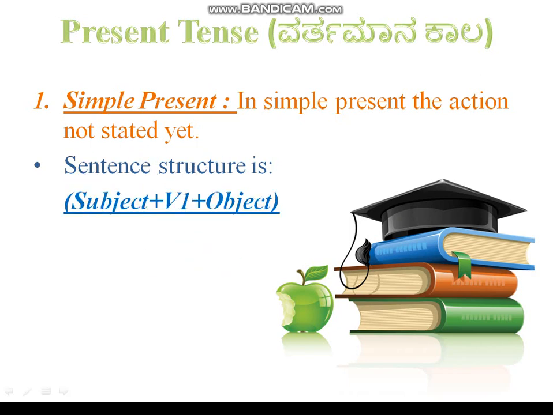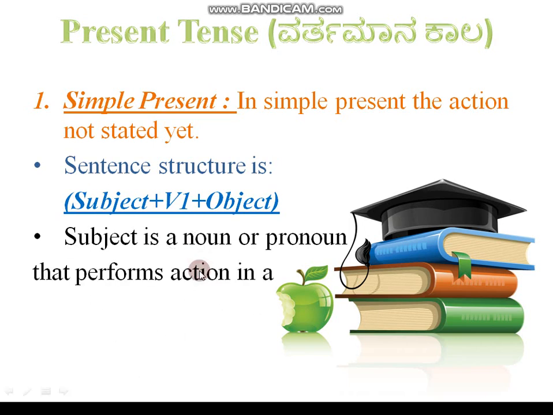The structure goes like this: subject, V1 form and object. V1 form means, already you know, the base form. Already I showed you that, you have done the homework on the first V1 form. Object can be anything, you can add it afterwards. First we need to focus on the subject and verb agreement. For which subject, which verb we want to use, that we need to understand.